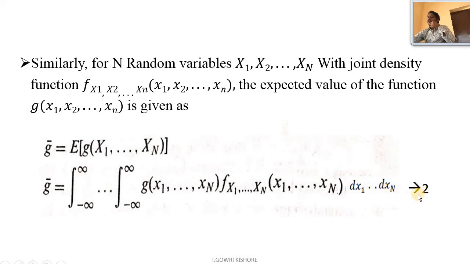So this is equation 2. Here equation 2 represents the expected value of the function for n random variables.